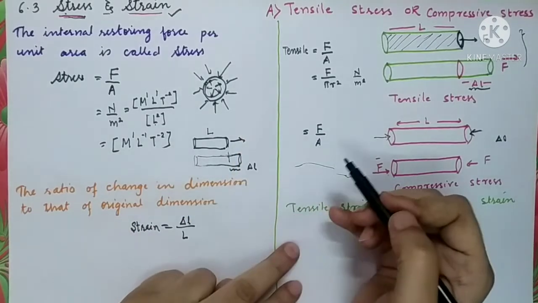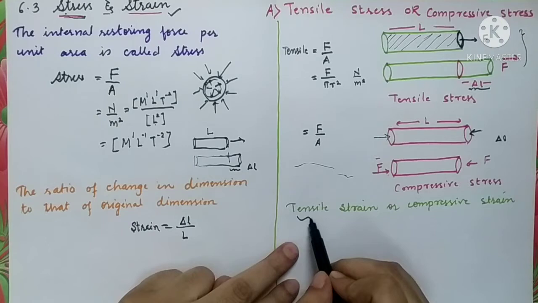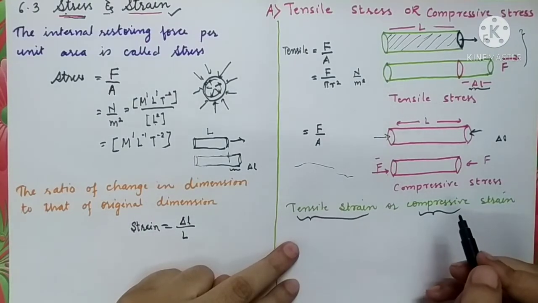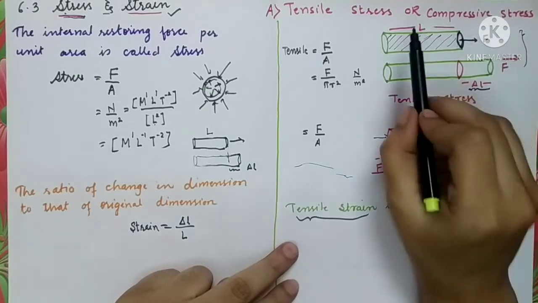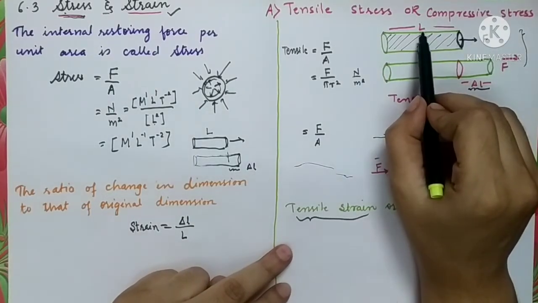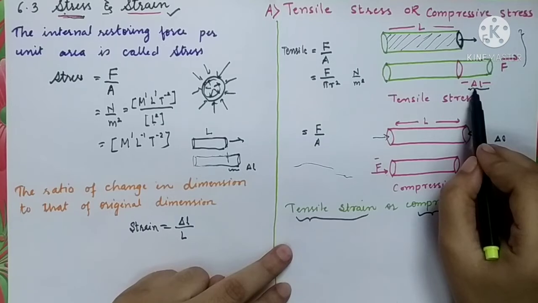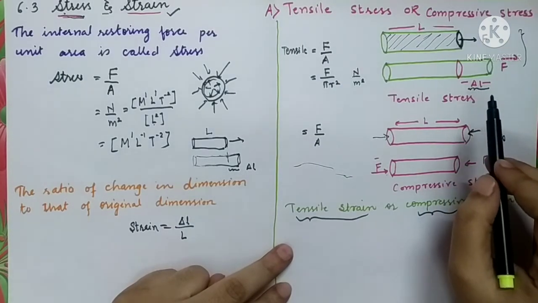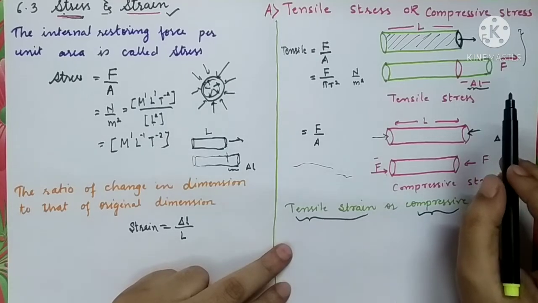Now let us define the second quantity, tensile strain or compressive strain. As I told you, the original length is capital L and the change in length is delta L, and the deformation corresponds to the change in length of the object only.